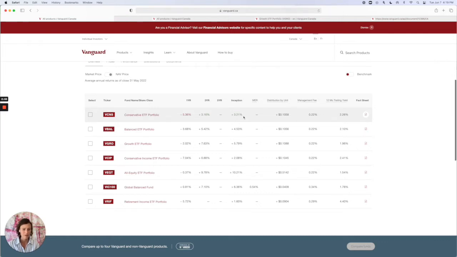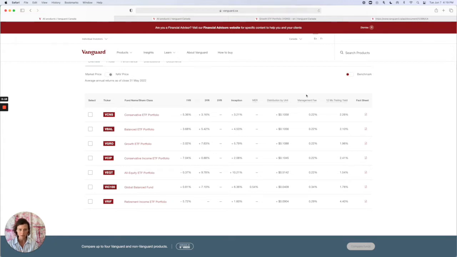And the other important pieces here are the management fee and the fact sheet. So the management fee is the fee that you're charged for investing in these portfolios. So these will range, usually in Canada, they're slightly higher than they are in the US because these are kind of made for you portfolios. And these, anything below 0.3% is pretty good.